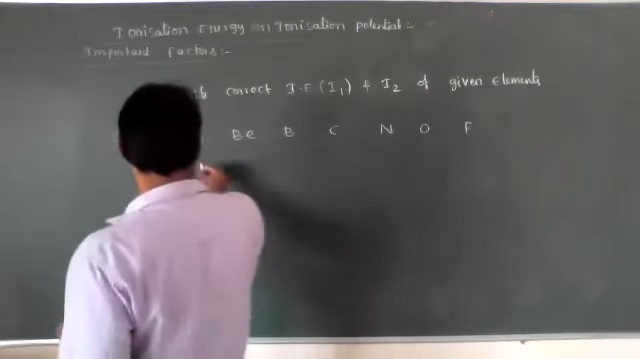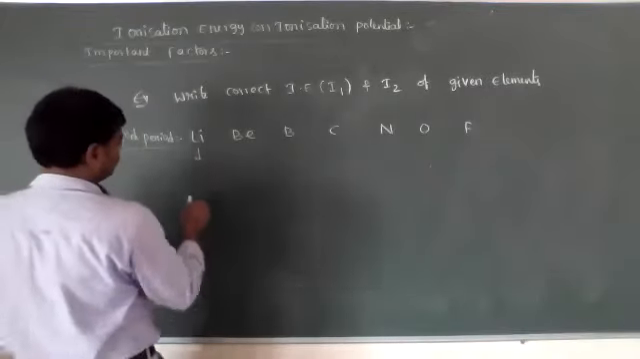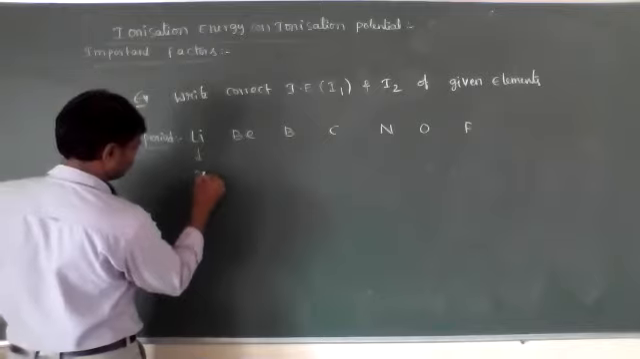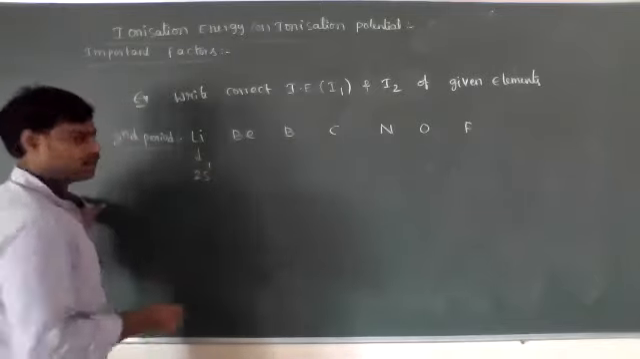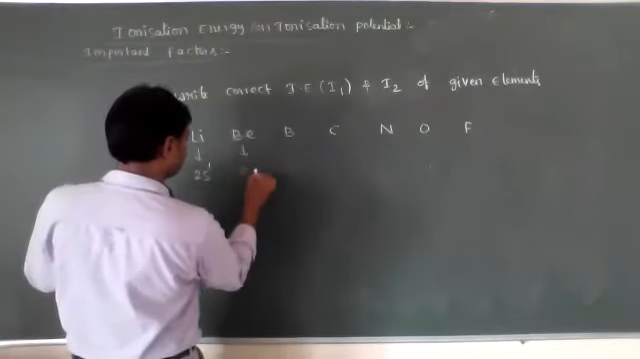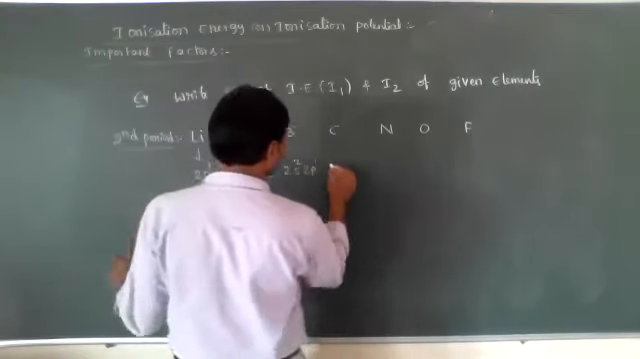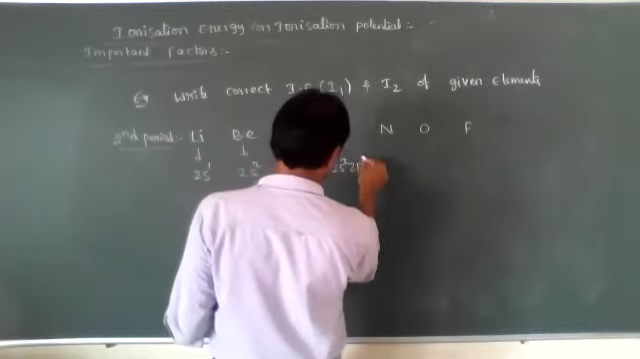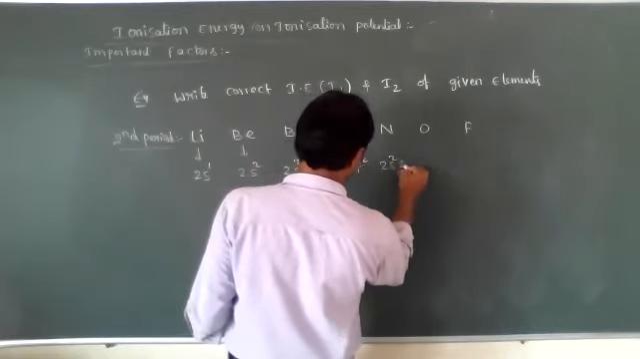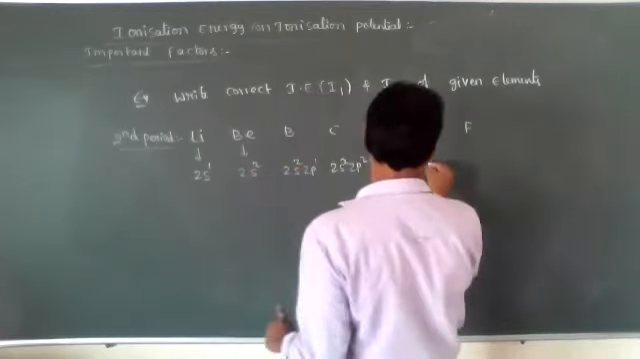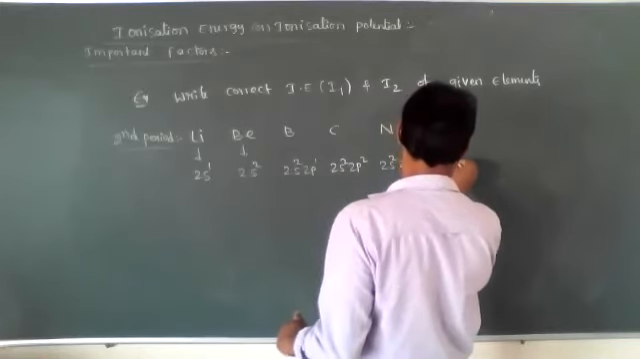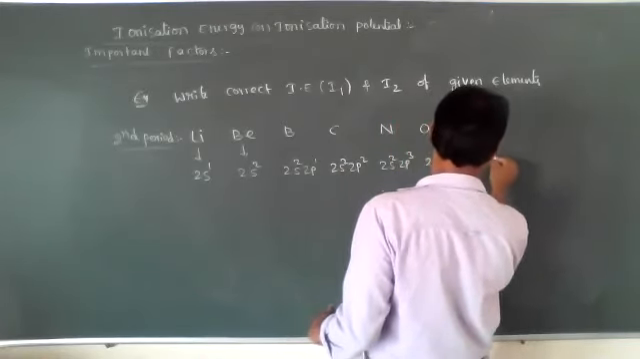So lithium has 2s1 outer shell electronic configuration. Beryllium is 2s2. Boron 2s2 2p1. Carbon 2s2 2p2. Nitrogen 2s2 2p3. Oxygen 2s2 2p4. Fluorine 2s2 2p5.